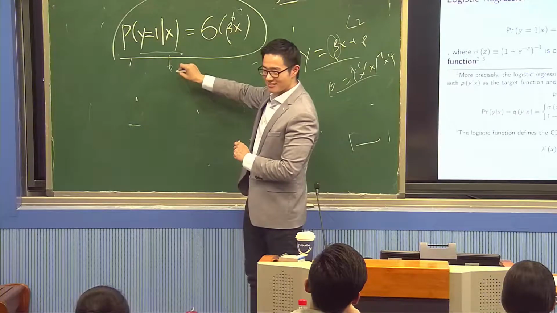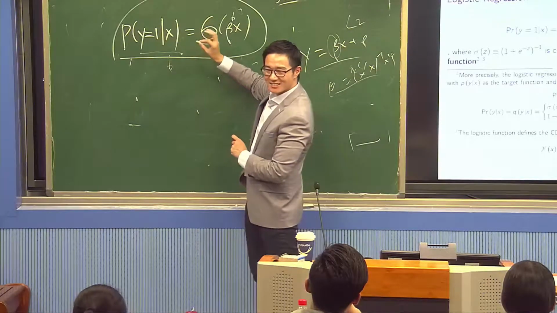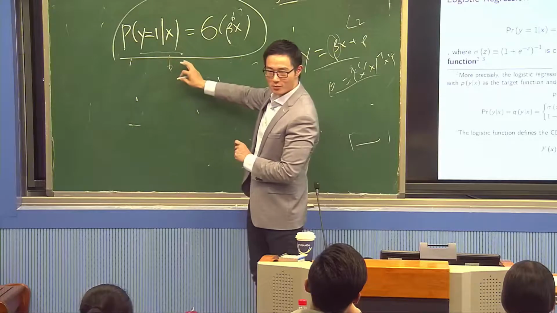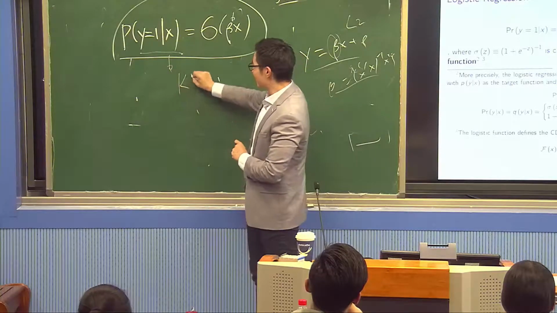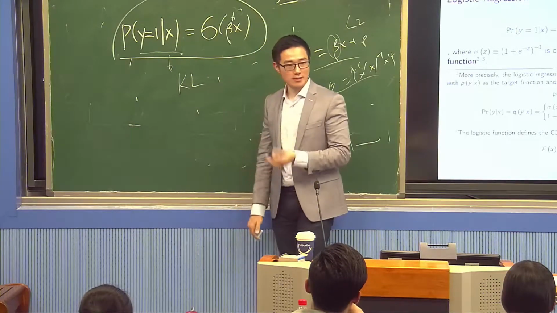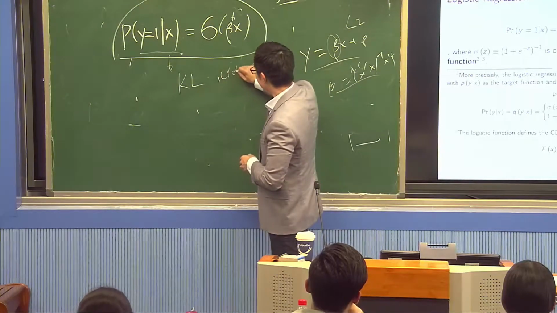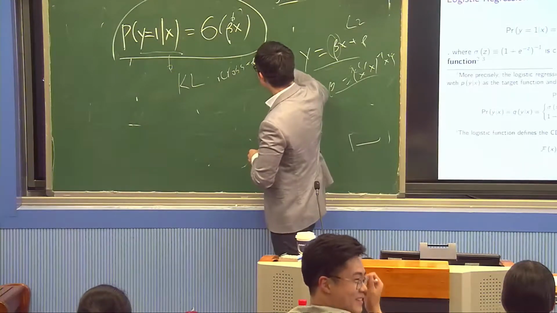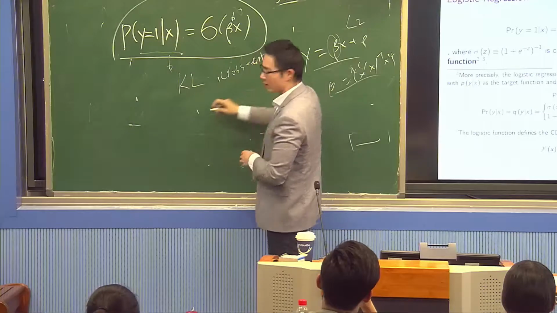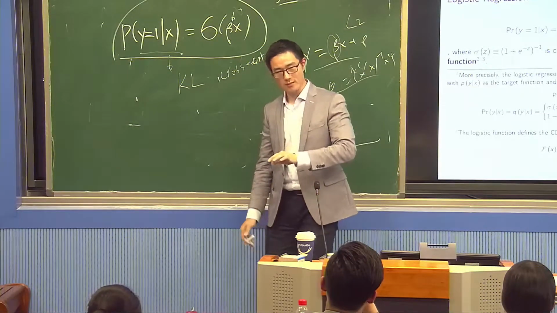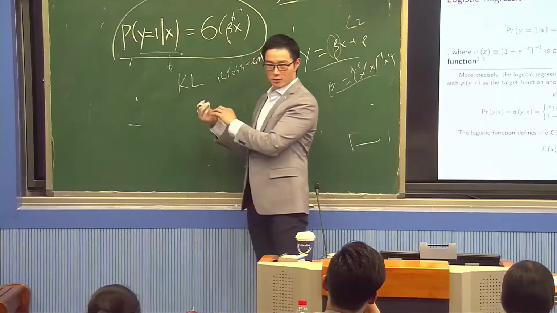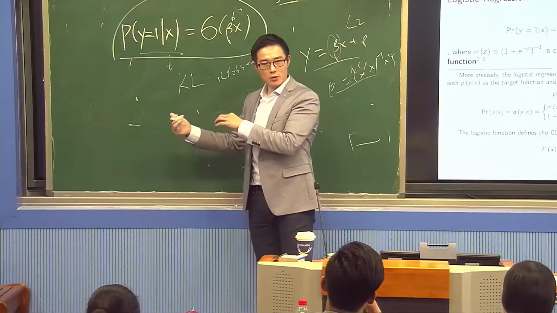Do you remember? The loss function that we use for probability distributions is KL divergence, or cross entropy. Just another word, same thing. So we use cross entropy loss or KL divergence loss, which means if we minimize cross entropy, or if we minimize KL, we are maximizing likelihood.